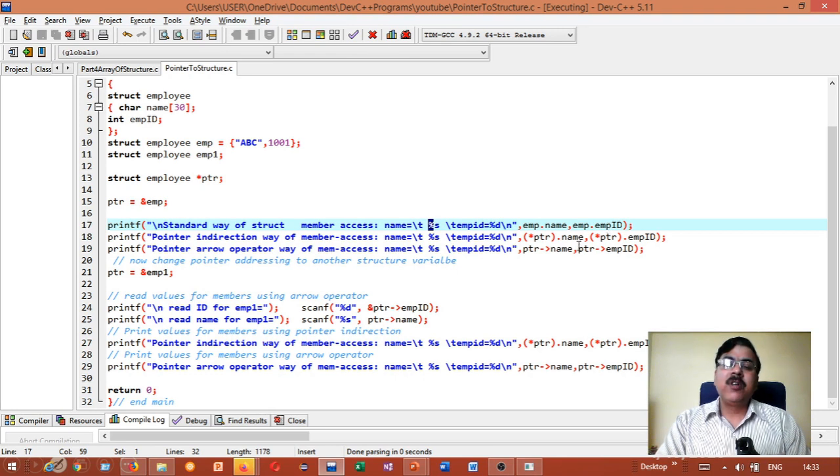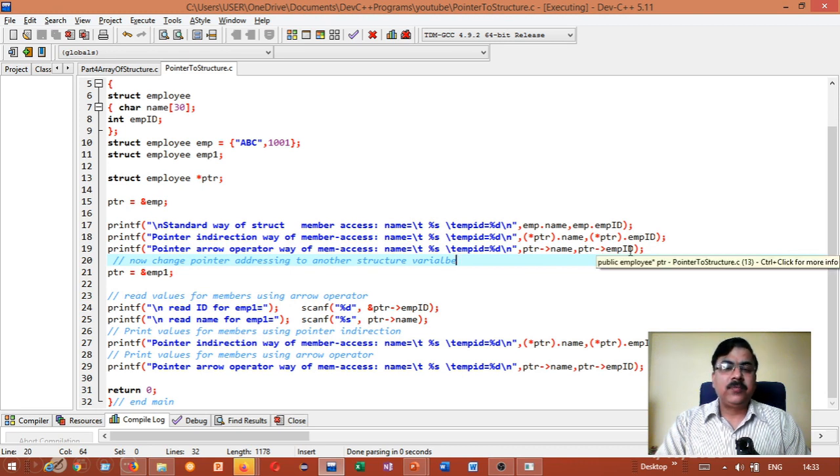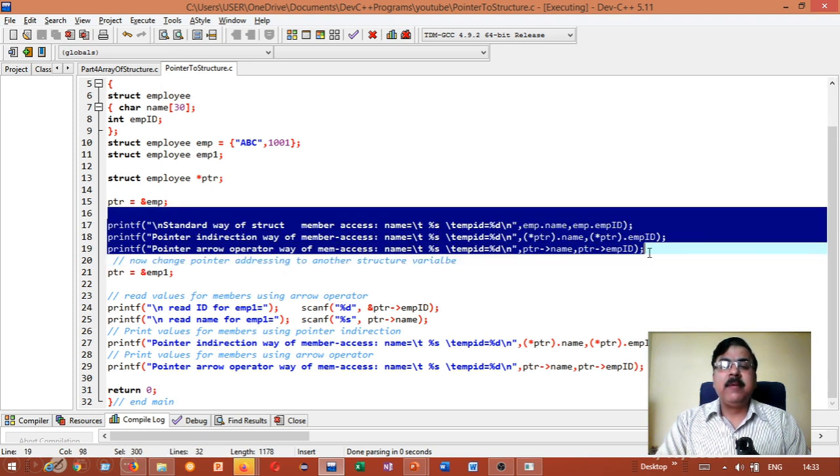And another version of this pointer access mechanism will be with the help of the arrow operation. So instead of this indirection operation, I have used an arrow kind of operator. So PTR arrow name, PTR arrow employee ID. So they all give the same result.